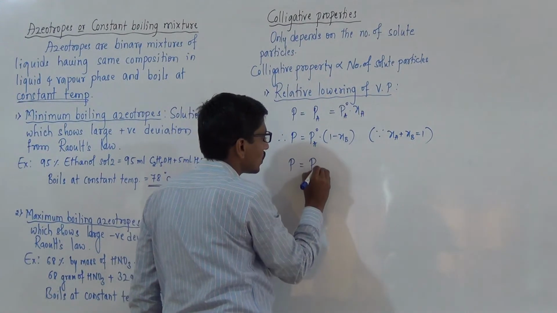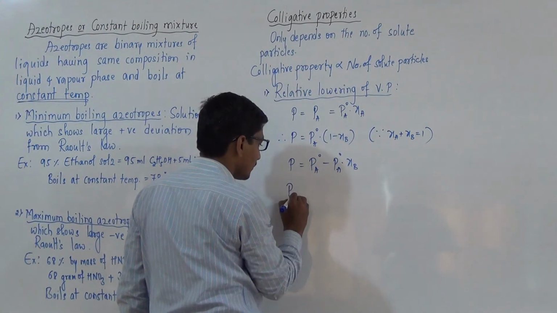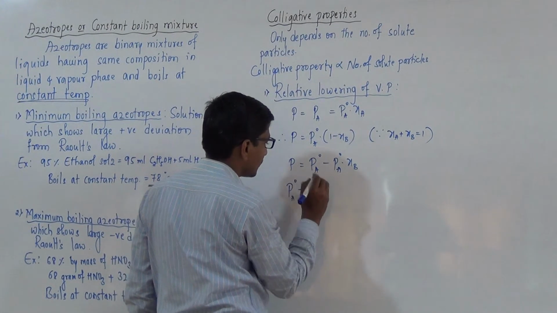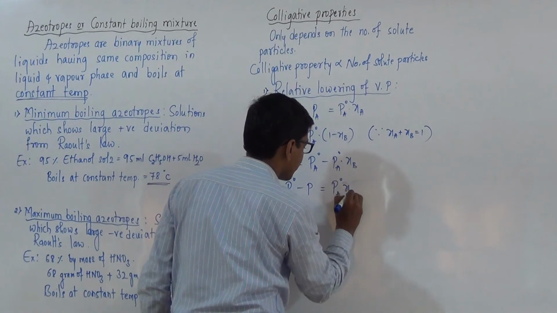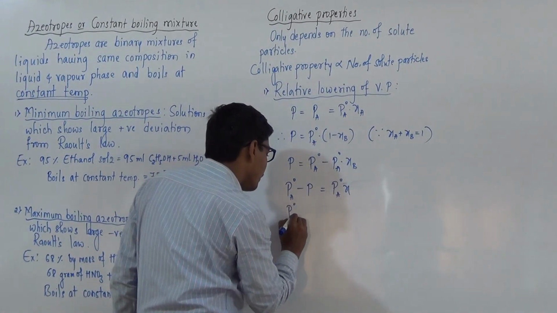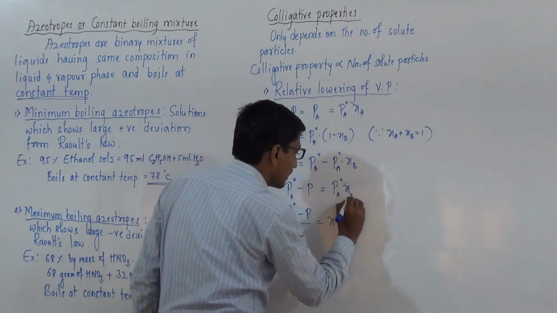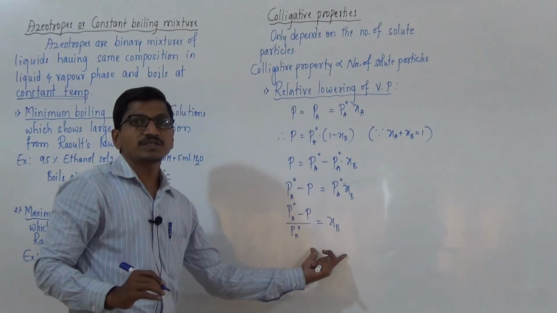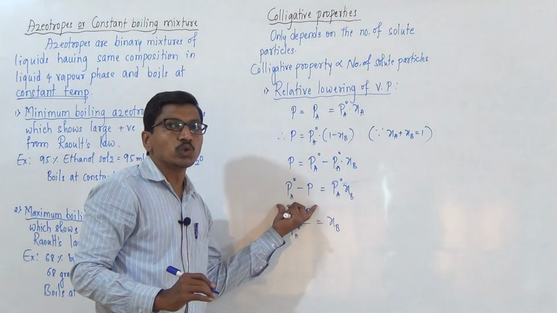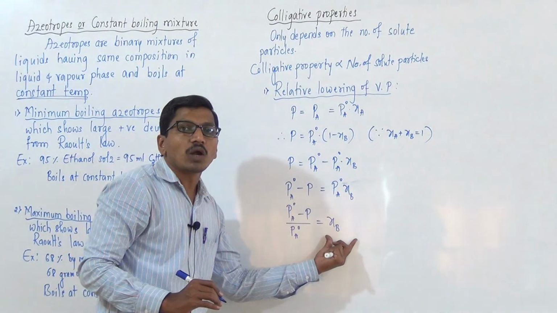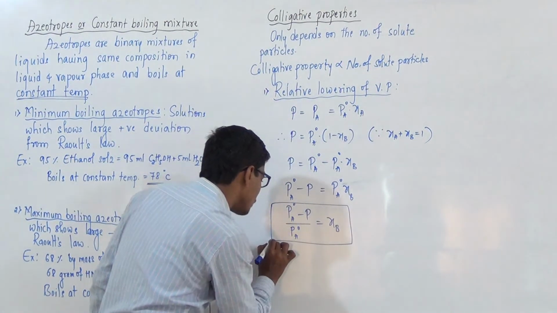Then P is equal to Pa naught minus Pa naught into Xb. So, Pa naught minus P is equal to Pa naught into Xb, and (Pa naught minus P) by Pa naught is equal to Xb. Raoult derived this expression: the vapor pressure of the solution depends on the non-volatile solute particles, and this is a special case of Raoult's law.